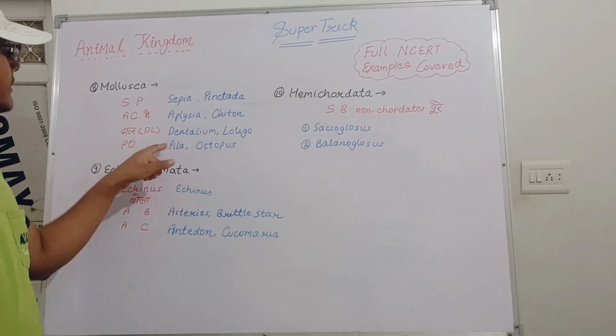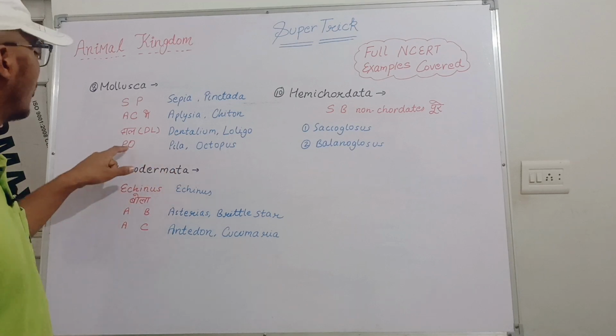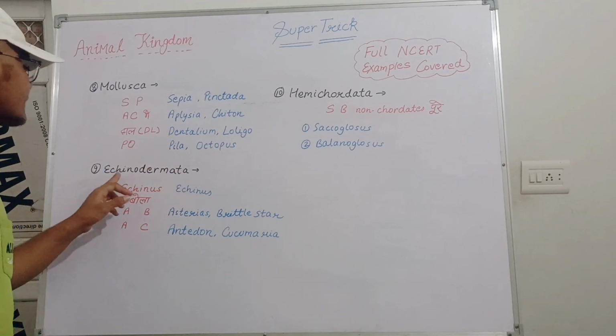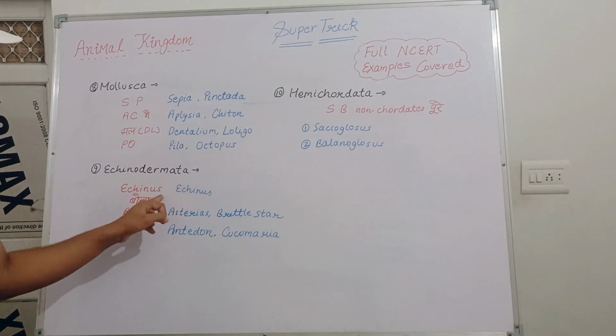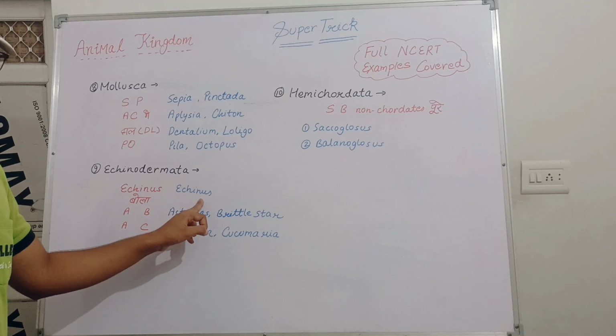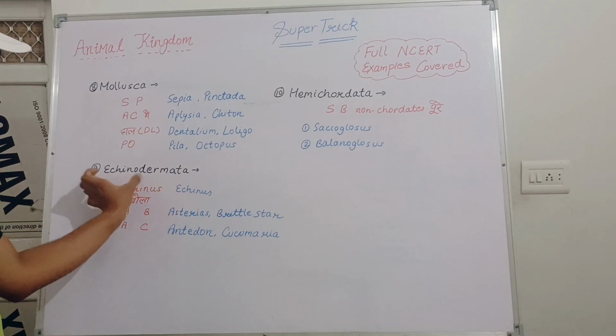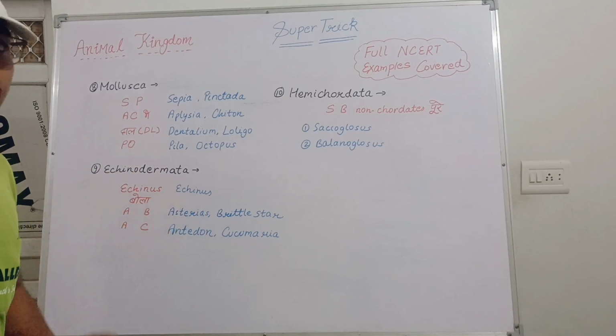The next one, P, means Pila, which is also known as apple snail. Then O for Octopus. Next, let's move toward Echinodermata. For Echinodermata, the word is Echinus. We are easily familiar with this, but our trick is super simple.